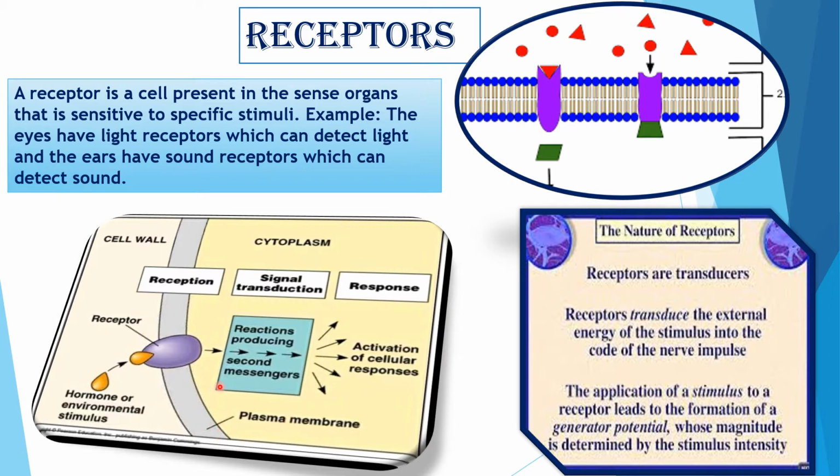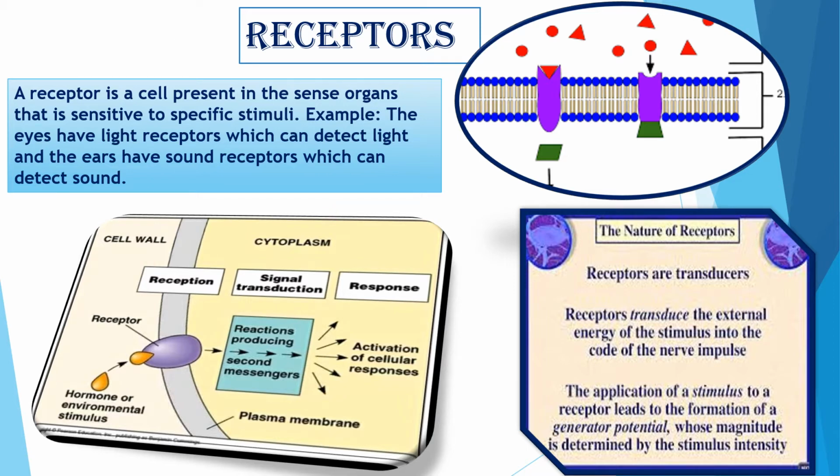This is the plasma membrane. See, this is the cytoplasm. Signal transduction occurred, and after that we are getting the response. See, this is the receptor, hormone or environmental stimulus. This is the receptor, it is receiving this. After that, reactions producing second messengers, that means signal transduction is occurring, and after that the response is coming, activation of cellular responses. And this is the cell wall, this is the cell membrane or plasma membrane, and this is the cytoplasm.